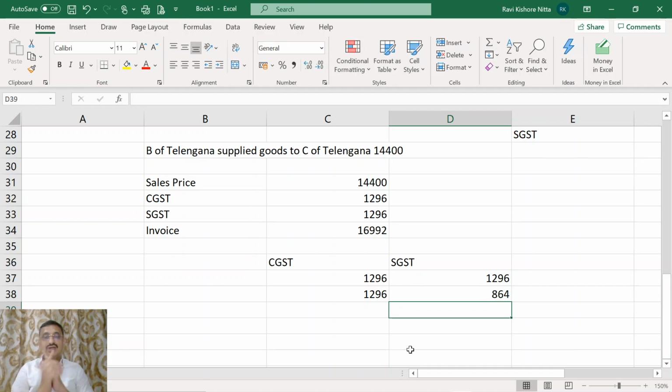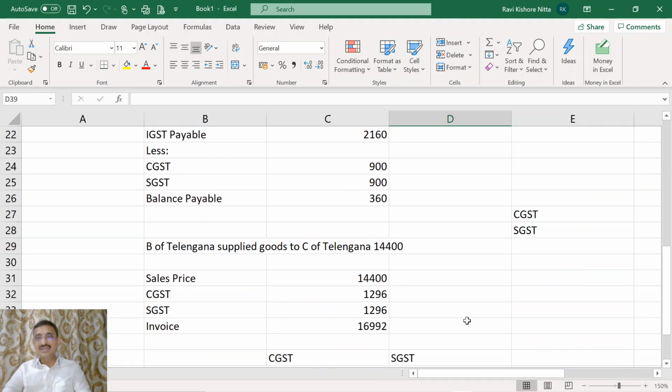Now you understand here, the amount of IGST utilized to set off SGST, that amount the central government has to transfer to Telangana state. So now examine here.